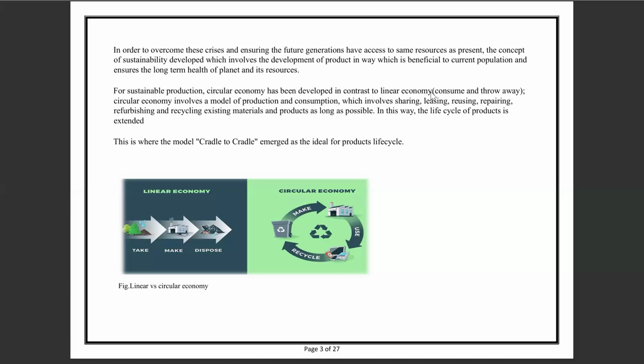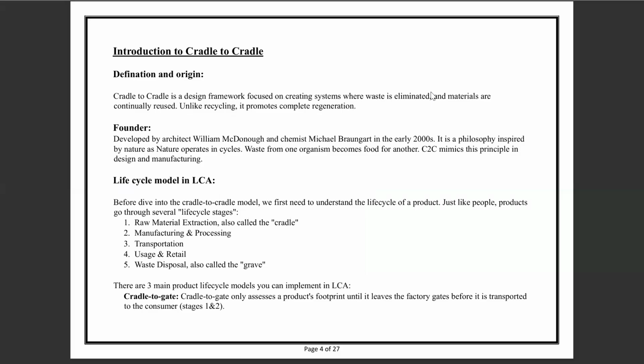The circular economy is a model of production and consumption which involves sharing, leasing, reusing, repairing, refurbishing, and recycling existing products as long as possible. In this way, the life cycle of the product is enhanced. This is why we call this model cradle to cradle, which has emerged as an ideal for the product life cycle.